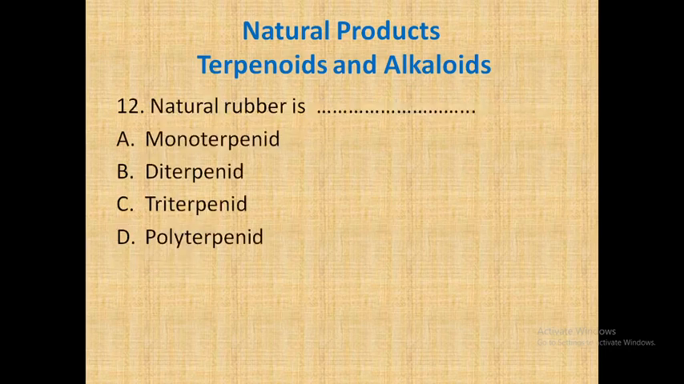Natural rubber. Is natural rubber a monoterpenoid, diterpenoid, triterpenoid or polyterpenoid? Natural rubber is a polymer, so definitely it is a polyterpenoid.